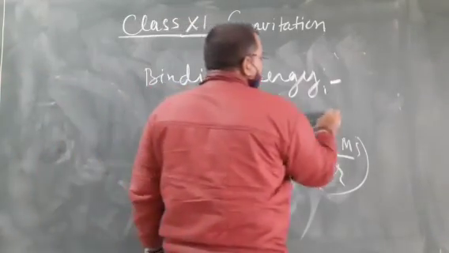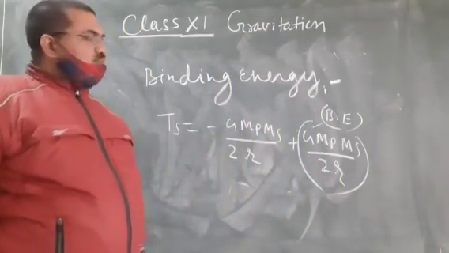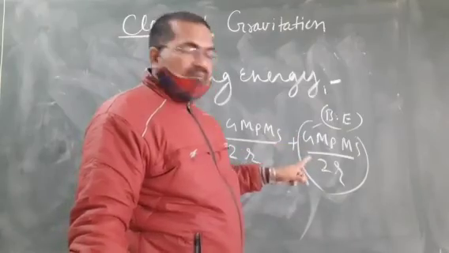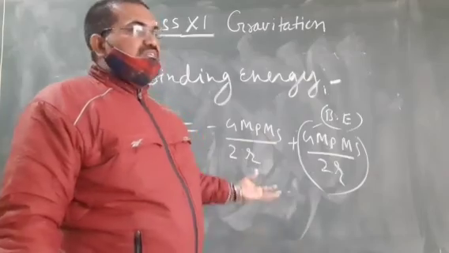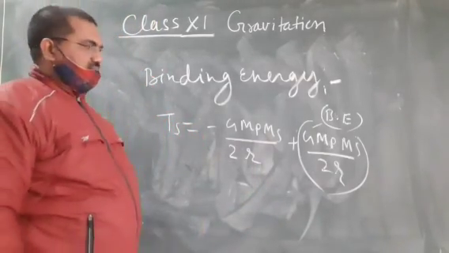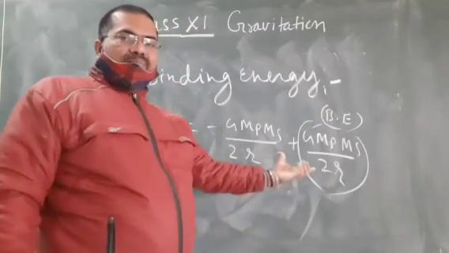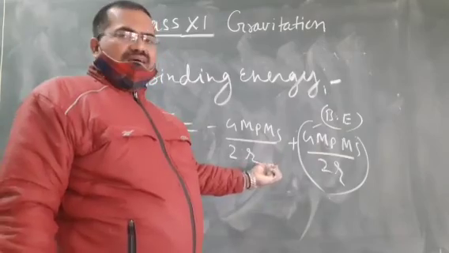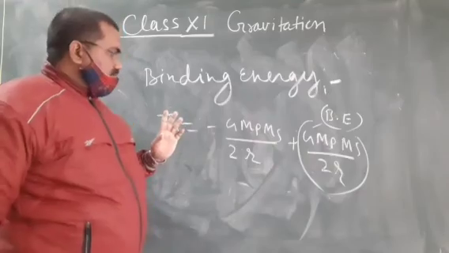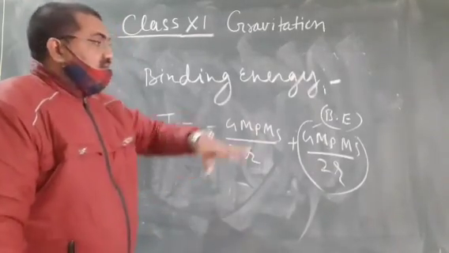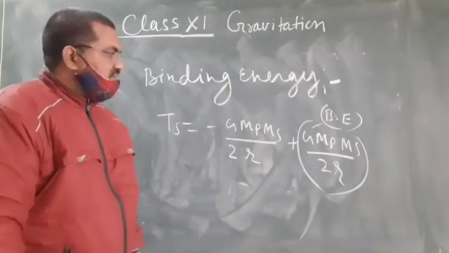This is the binding energy: you have to give plus GMp Ms by 2r to the satellite so that total energy will be 0, which is the energy at infinity. As soon as it becomes 0, it reaches infinity, and as long as it is negative, it keeps revolving in the orbit. That's why the minus sign indicates that the satellite is bounded to the planet, revolving in a fixed orbit. I think you got the point.